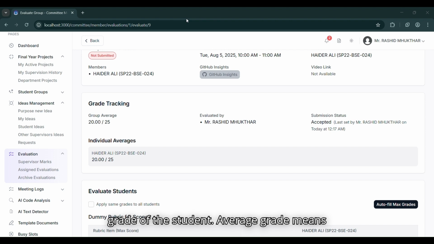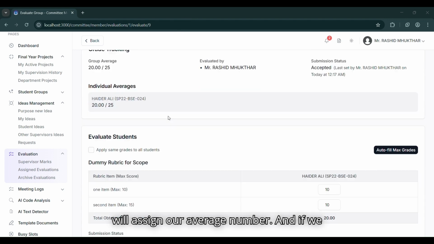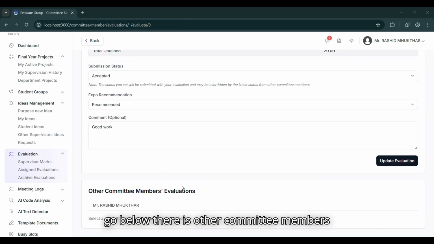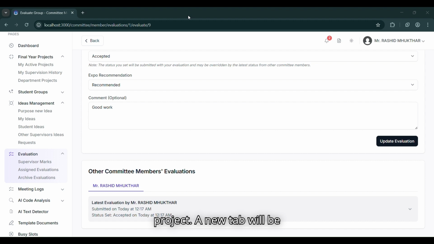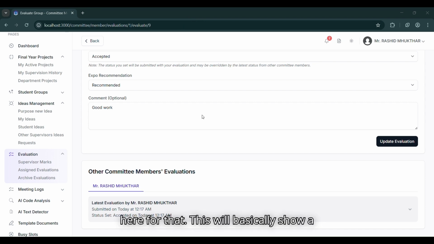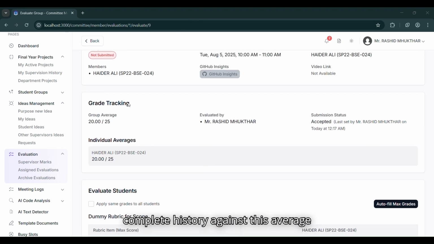Average grade means it will combine the grades from all committee members of this project and assign an average number. And if we go below, there is the other committee members evaluation section. Basically this is Rashid Mukhtar, who is logged in, and if any other member also evaluates this project, a new tab will appear here for that. This will show a complete history against this average number.